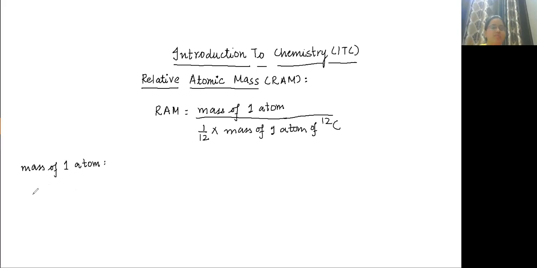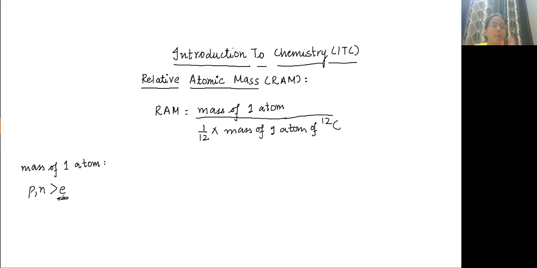Will you agree with this point that the mass of proton and neutron is greater than that of electron? So electron mass is negligible in comparison to proton and neutron.